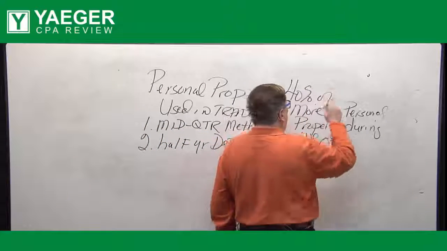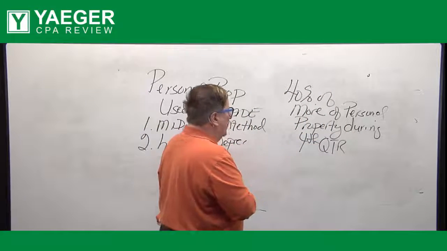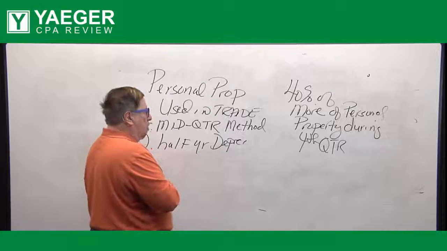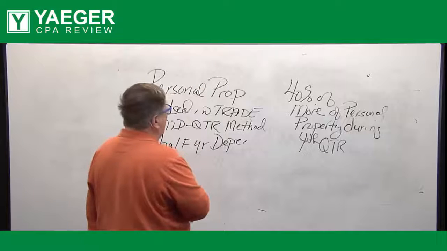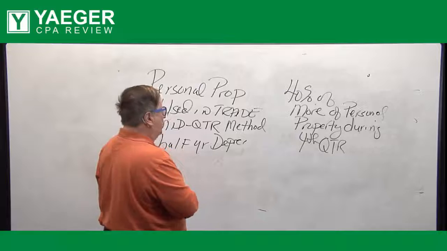All right? If 40% or more of personal property is placed in service during the fourth quarter, the last quarter of the year, then you have to use the mid-quarter convention method.